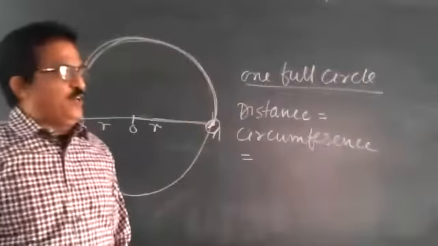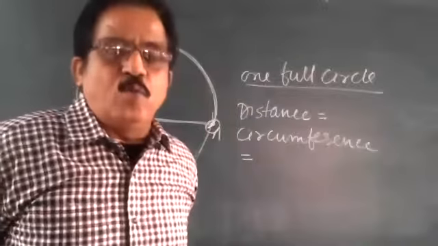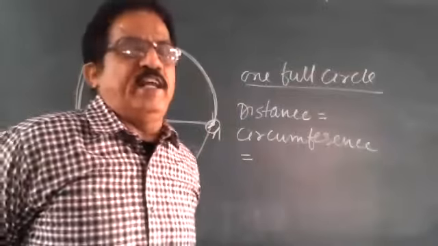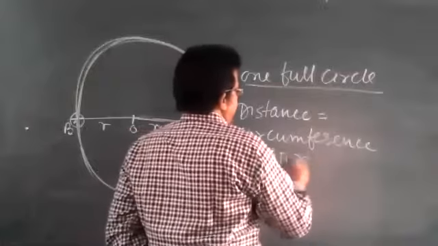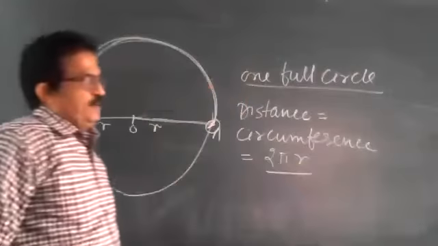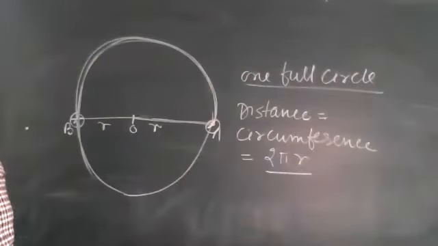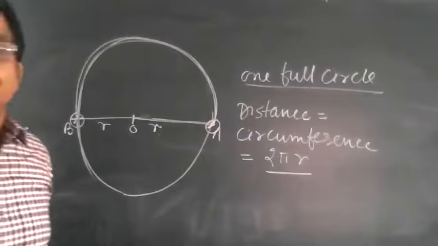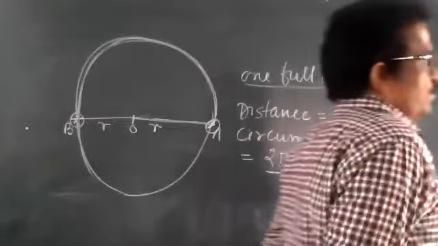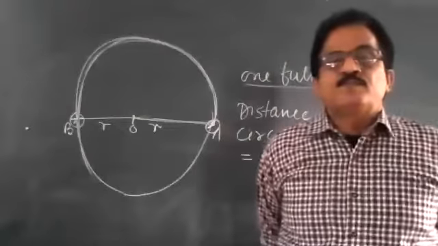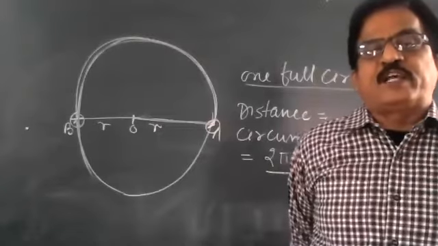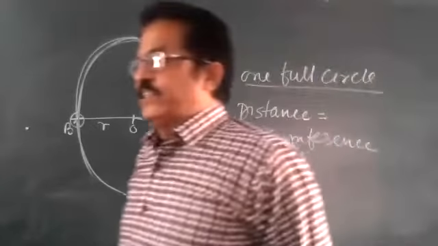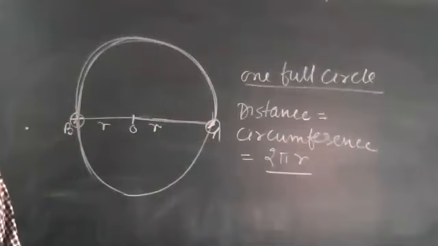We know very well the formula for the circumference of the circle is 2 pi r. Okay, write down here. Distance is equal to the circumference of the circle, and the circumference of the circle here is 2 pi r.